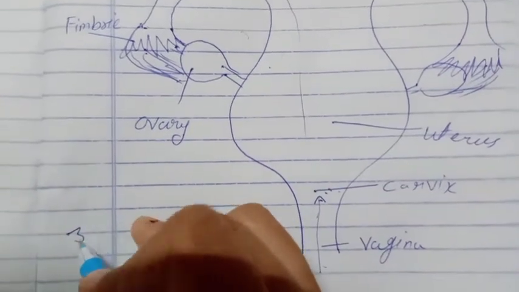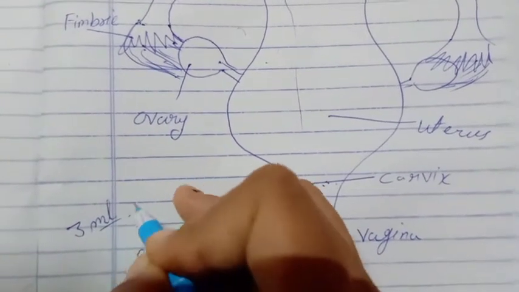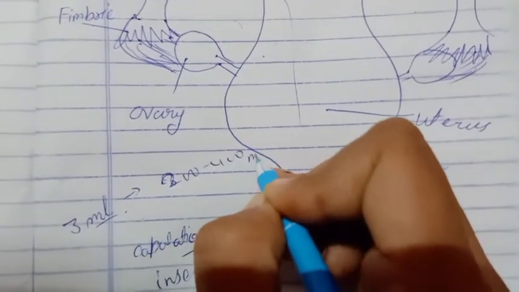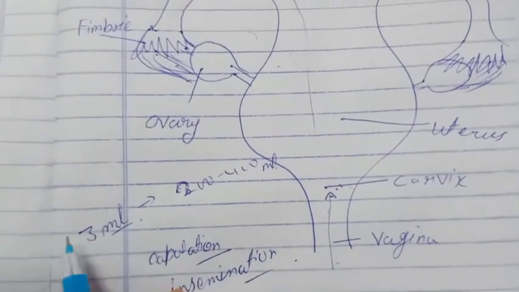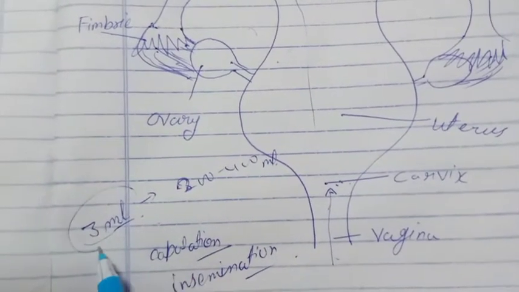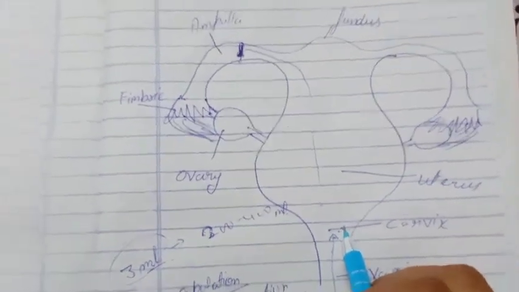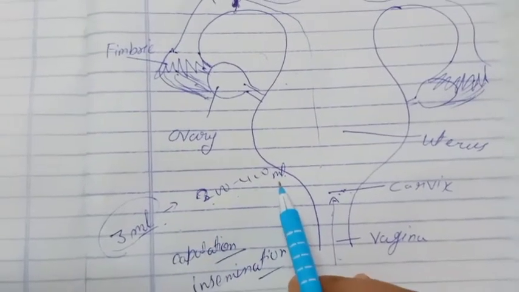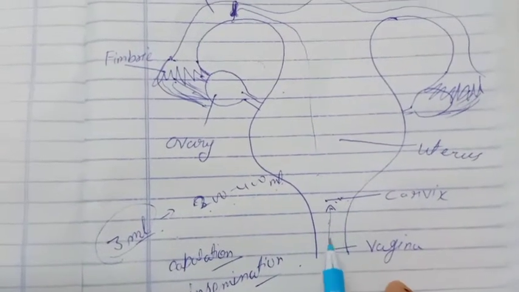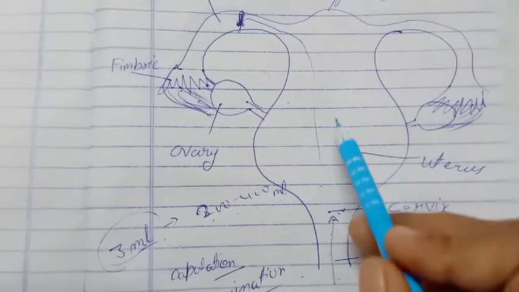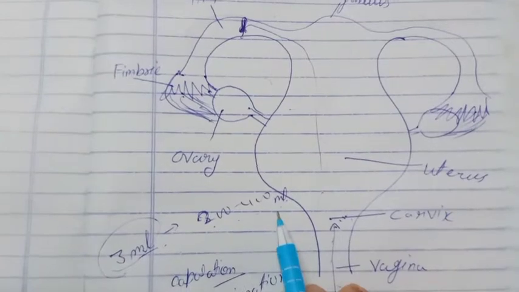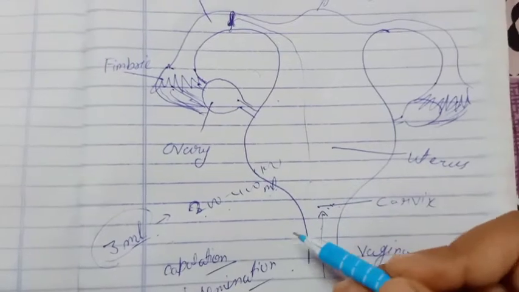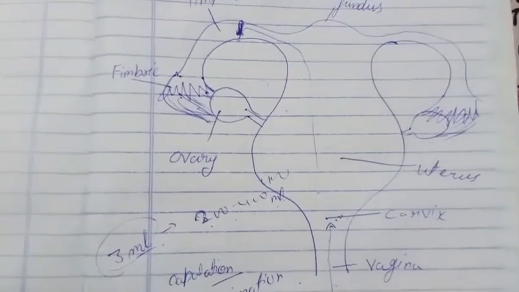It means if the semen fluid quantity is 3 milliliters, then it can contain at least 200 to 400 million sperms. Means if 3 milliliters of semen is injected into the female body, then it can contain 200 to 400 million sperms, and only 100 sperms can reach the fallopian tube. That is, out of 200 to 400 million sperm, only 100 sperms reach the ampulla.